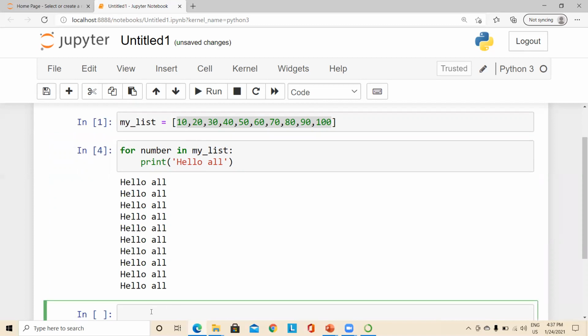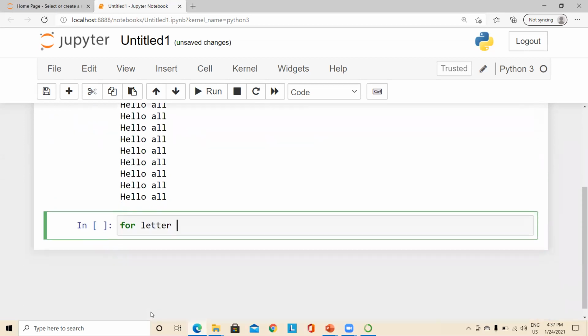Let us see another example. In this example, we shall use the for loop to represent every character in a string, right? Here I just want to write Python.